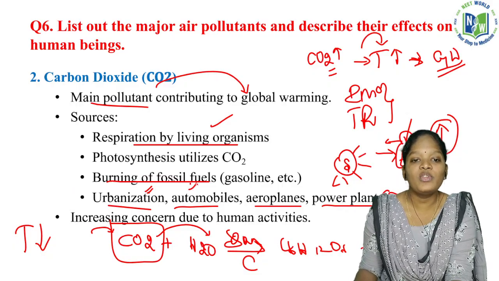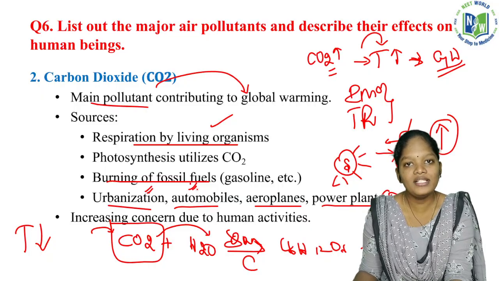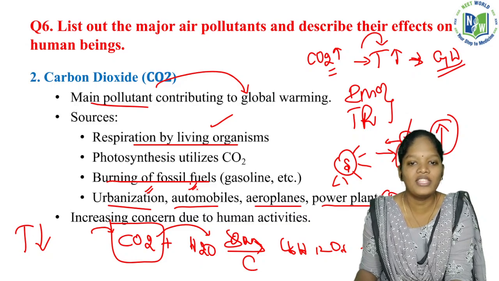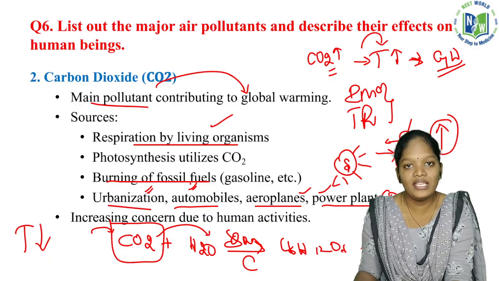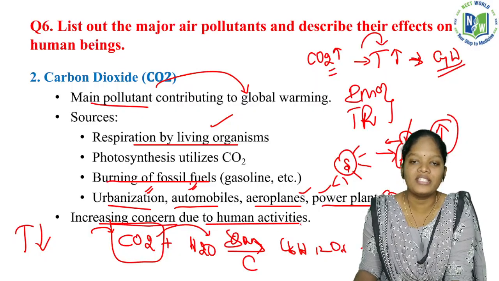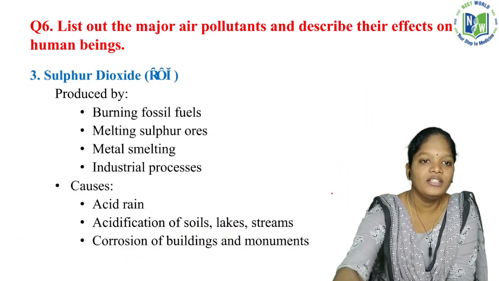And automobiles, we are not using public transport, everybody is using their own vehicles. It leads to emissions of many gases like carbon dioxide, sulfur dioxide, nitrous oxide, everything. And also aeroplanes and power plants. All these things are releasing carbon dioxide, an increasing concern due to human activities. So finally, anthropogenic activities will be the major source for releasing carbon dioxide, right?